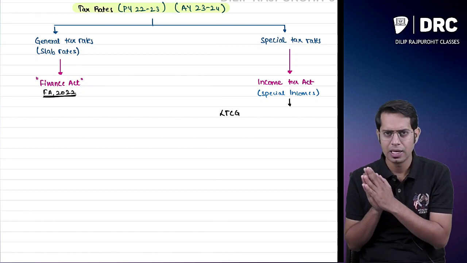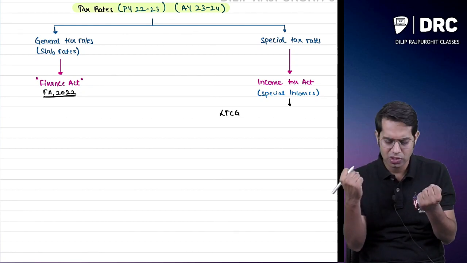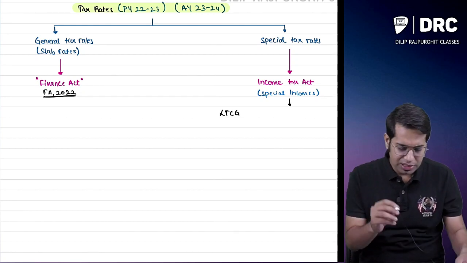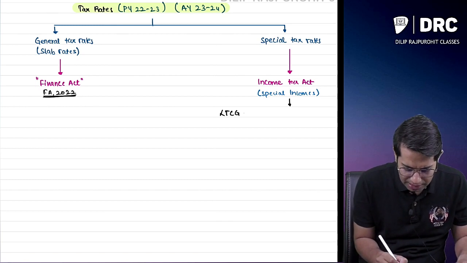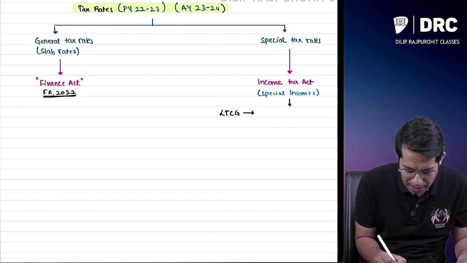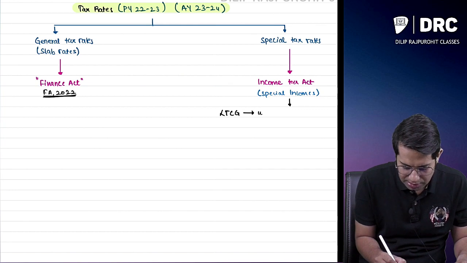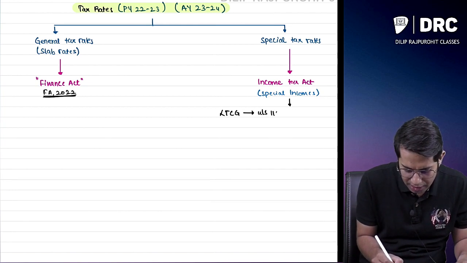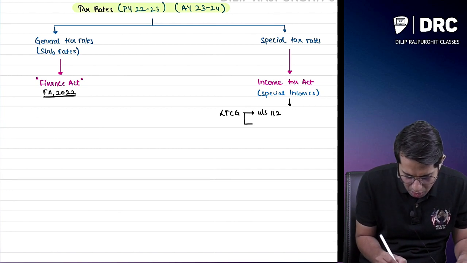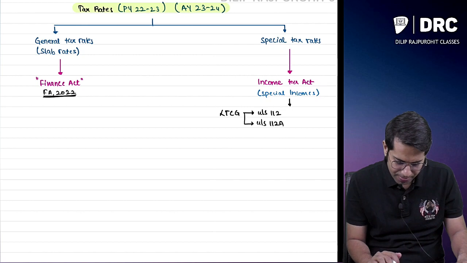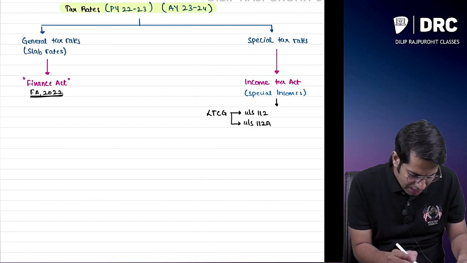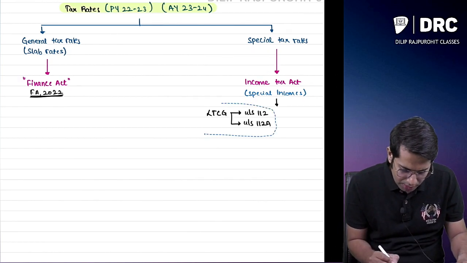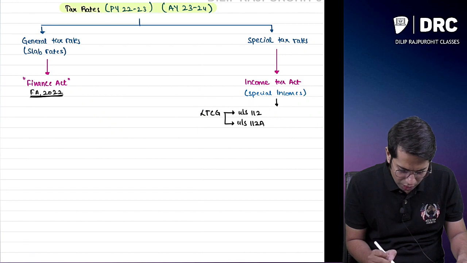This capital gain is taxable either under section 112 or, for long-term capital gain, under section 112A.